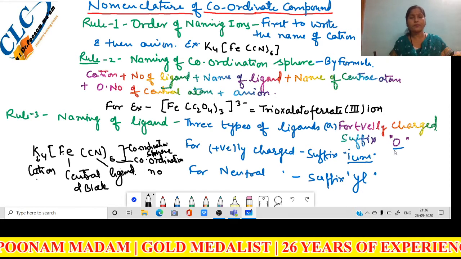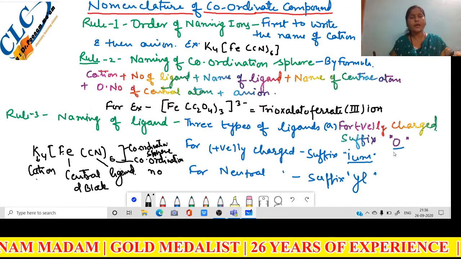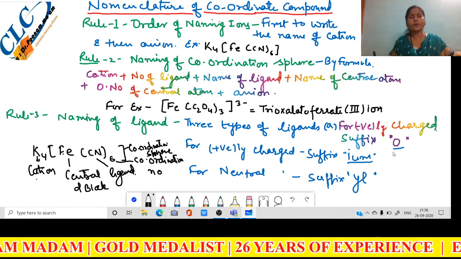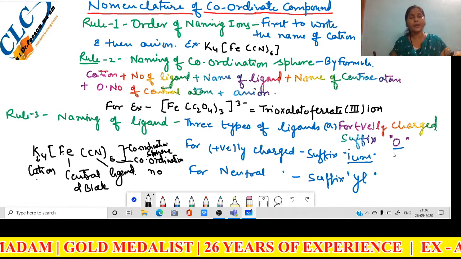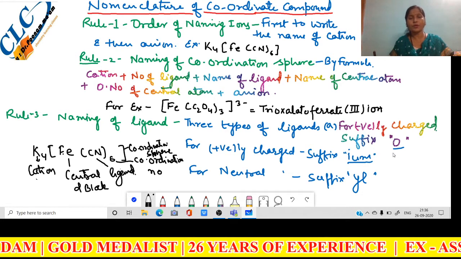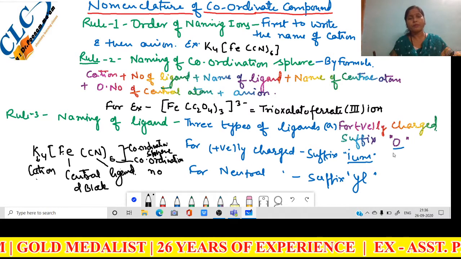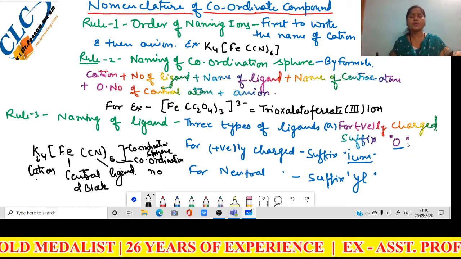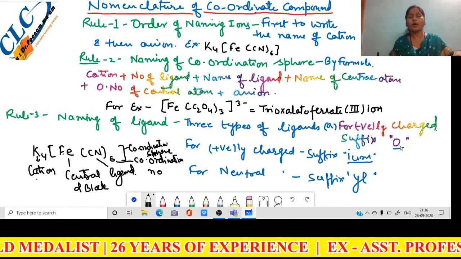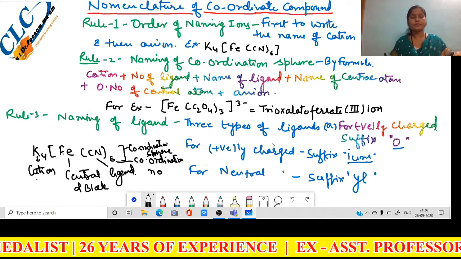For example, fluoro, chloro, bromo, iodo, which can also be called fluorido, chlorido, bromido, iodido, and so on. Also hydroxo, oxo, sulfato, carbonato.